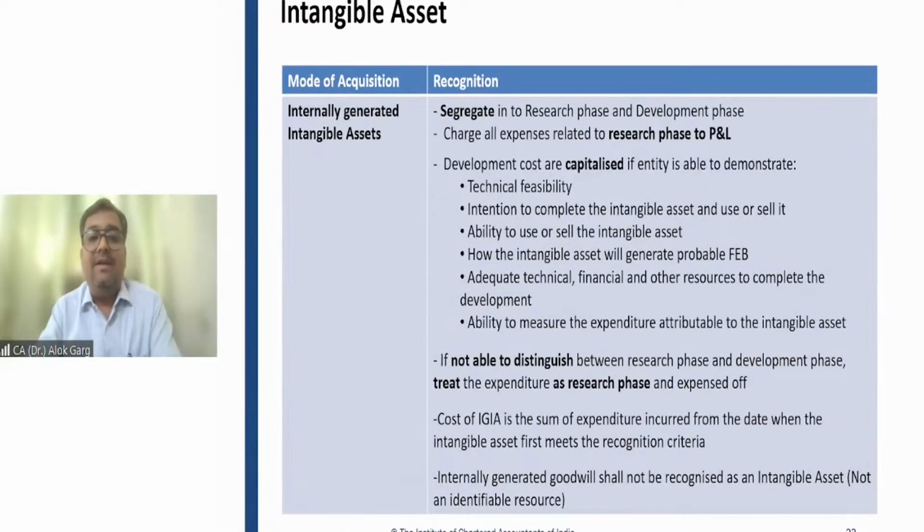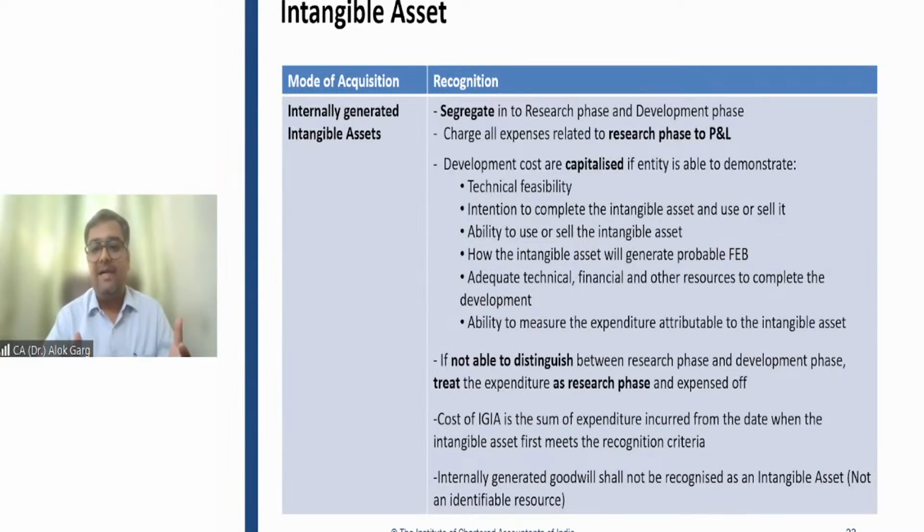Now, friends, we'll discuss the internally generated intangible asset concept. Before that, we'll discuss the internally generated goodwill. Can the internally generated goodwill be capitalized? Answer is no. The standard prohibits the capitalization of internally generated goodwill. Why? And you can tell me why. Because, sir, it is not meeting the criteria of identifiability. You cannot say that since the last 50 years I'm doing a business, I have a brand, I have a goodwill, and now I need to capitalize this goodwill in my books on the basis of valuation.